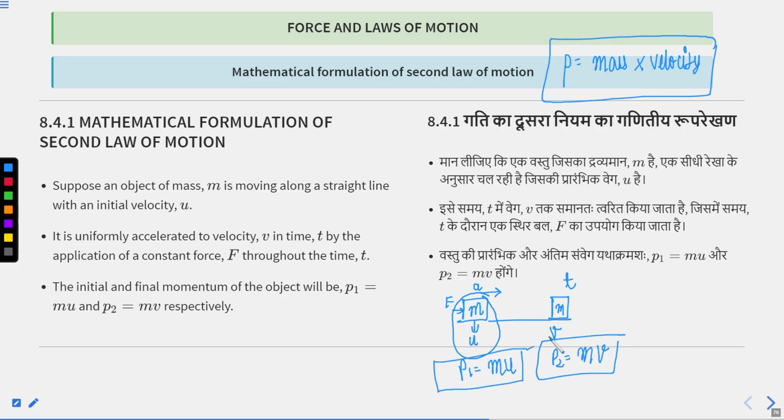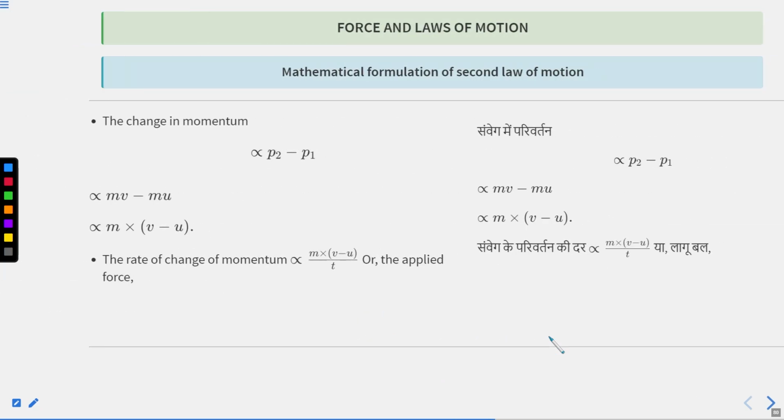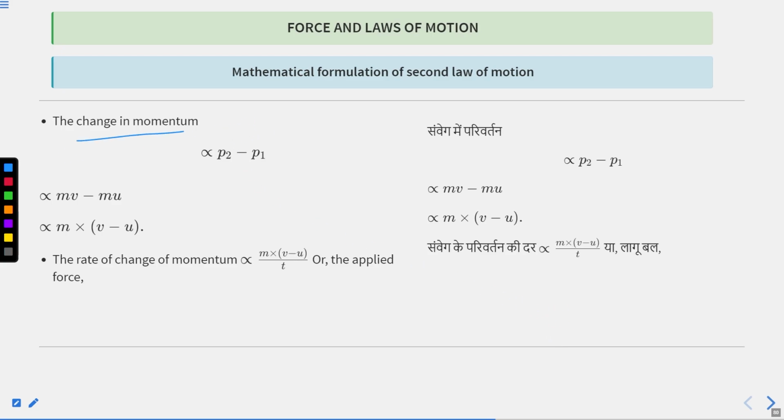Now we know that change in momentum divided by time is directly proportional to force. Change in momentum will be equal to final momentum minus initial momentum. So change in momentum is directly proportional to P2 minus P1. What is P2? P2 is mv. What is P1? P1 is mu. m is common, so m times (v minus u).